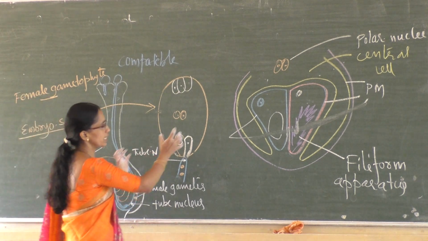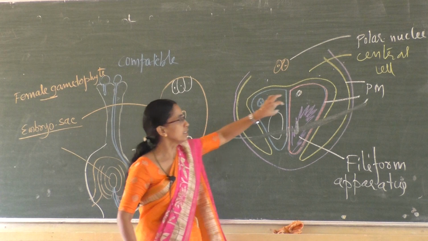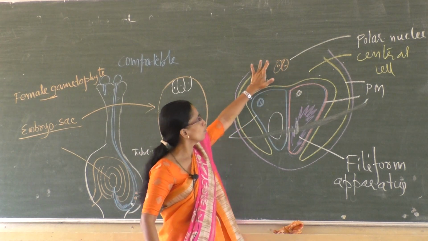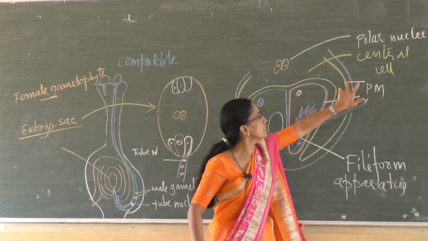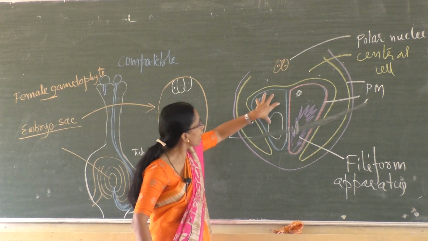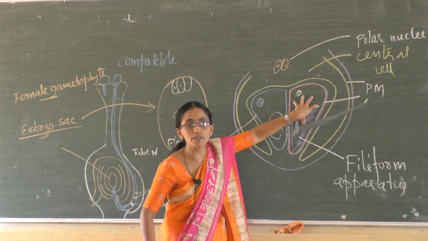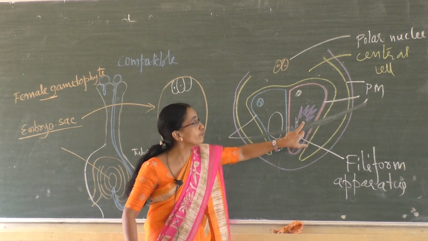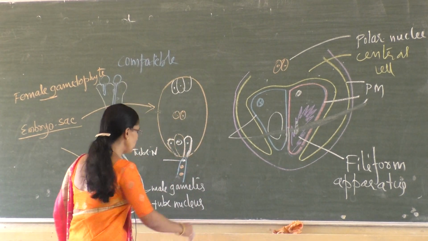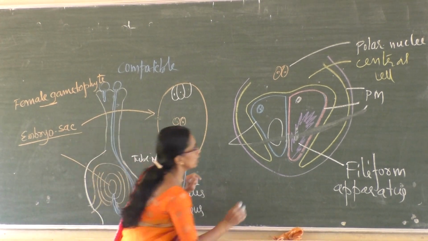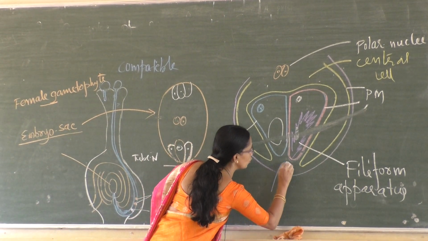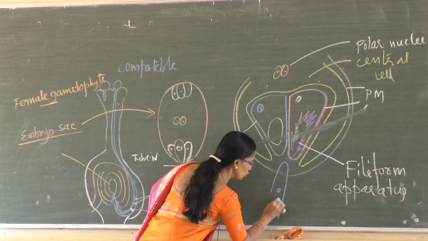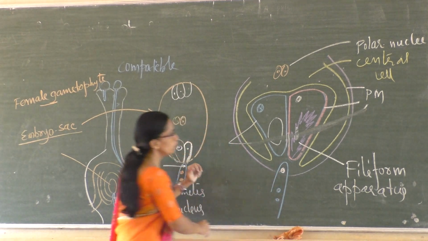So this portion enlarged: egg cell, synergid, central cell, polar nuclei, and this is the plasma membrane. This is the egg cell, and this is one of the synergids. And what are these? These are the filiform apparatus. Now the pollen tube comes here. This is the pollen tube.